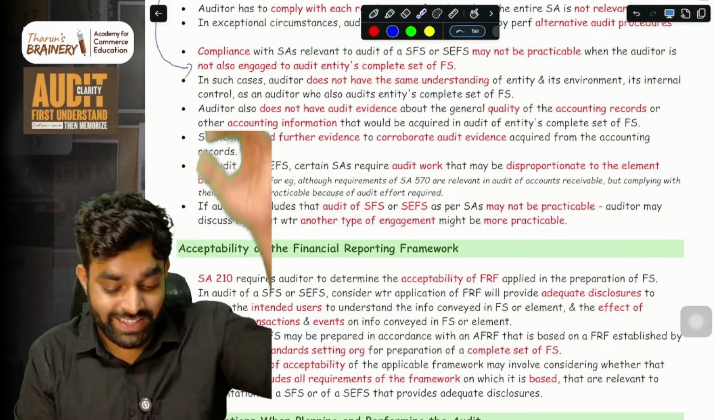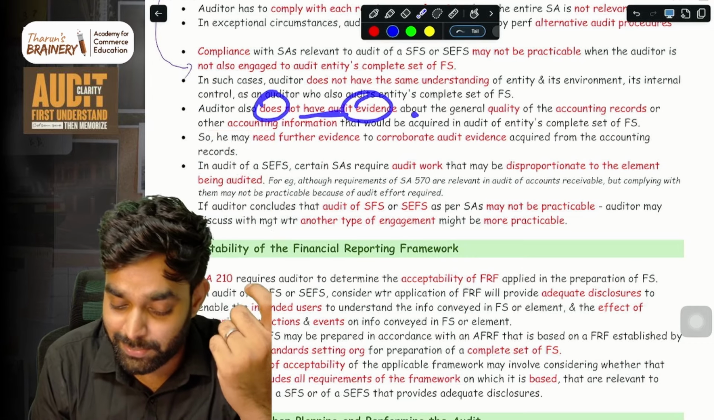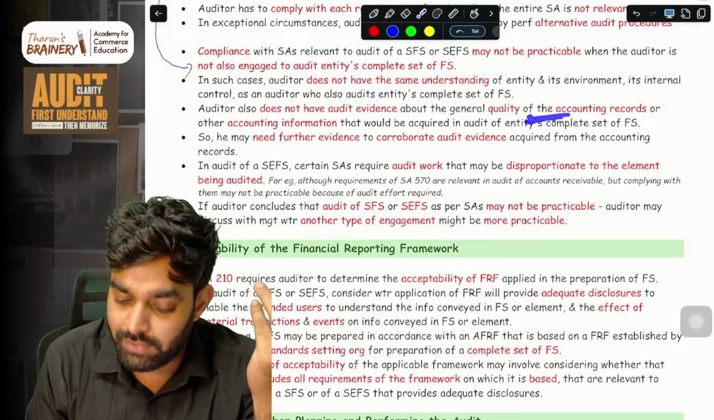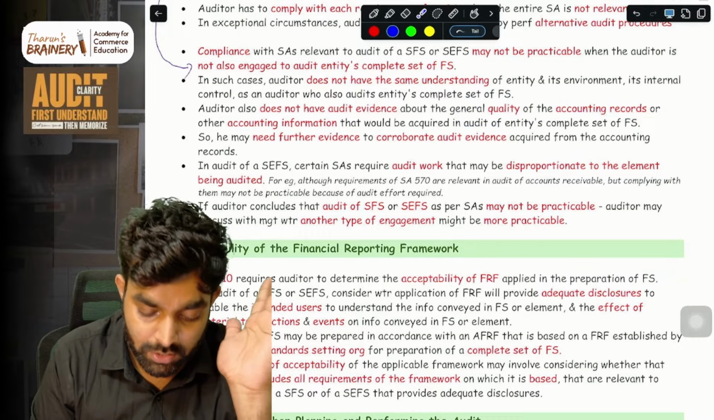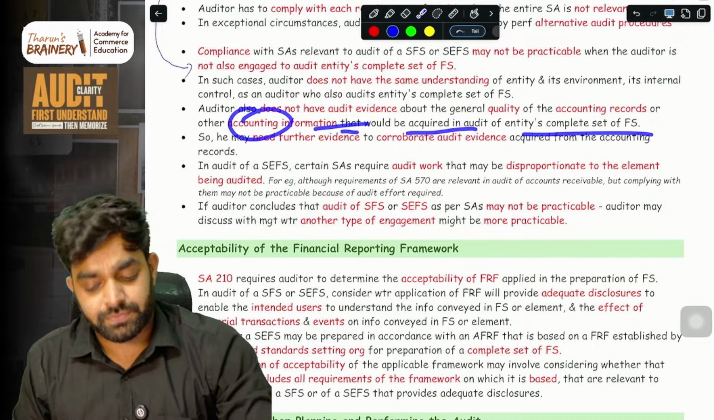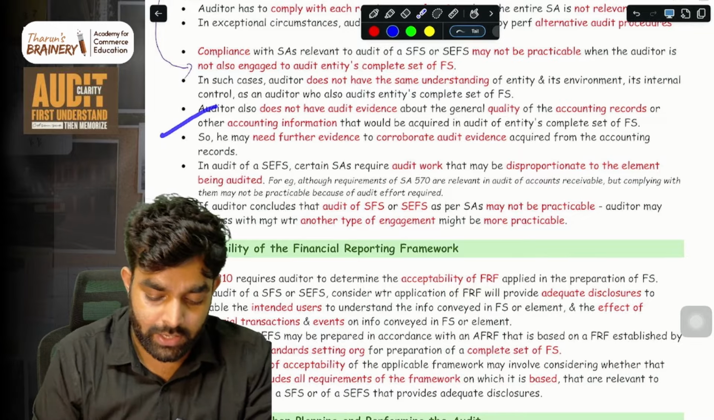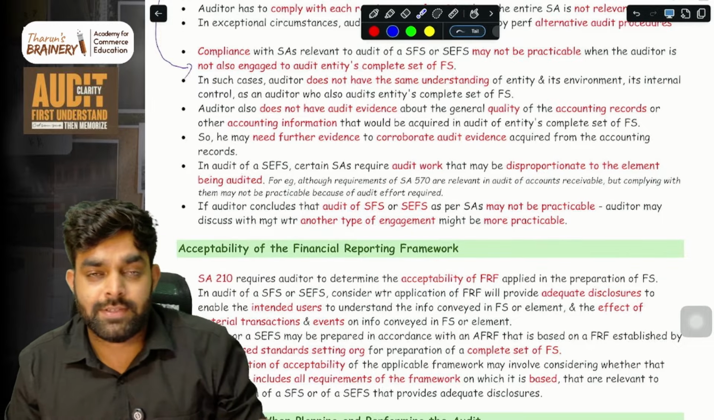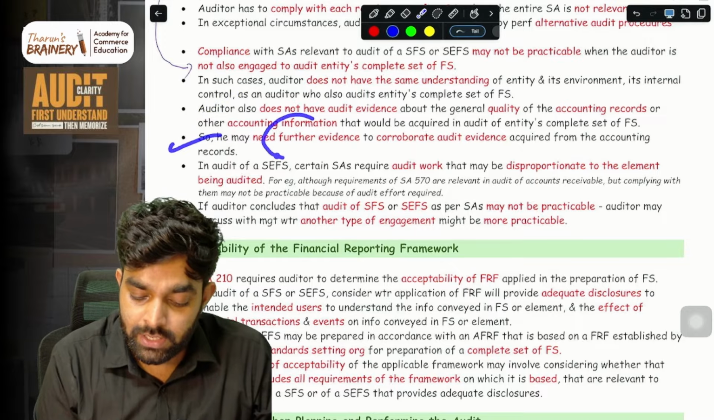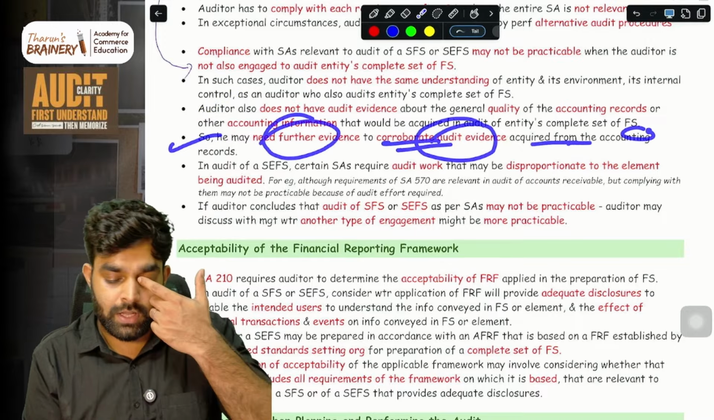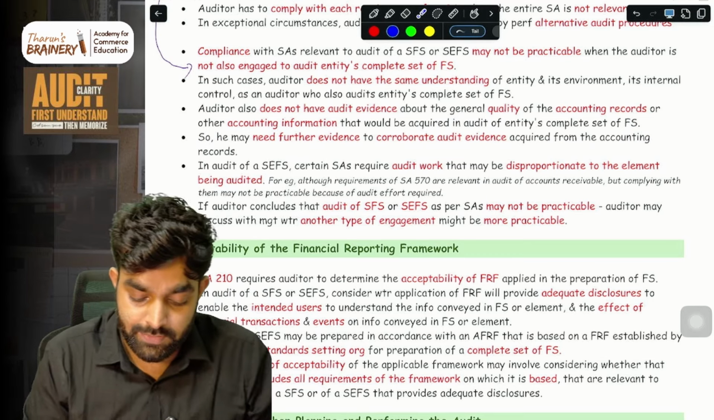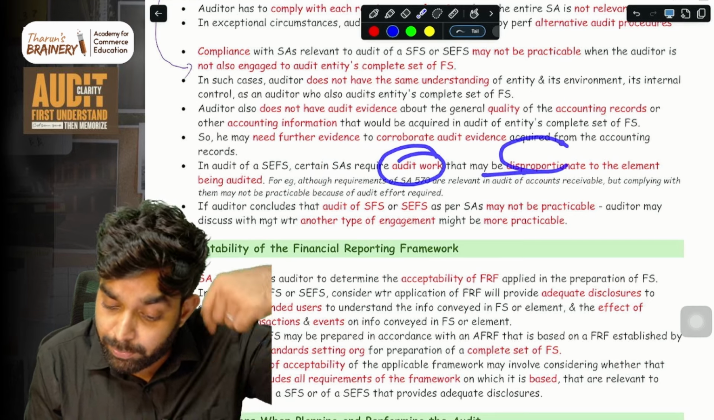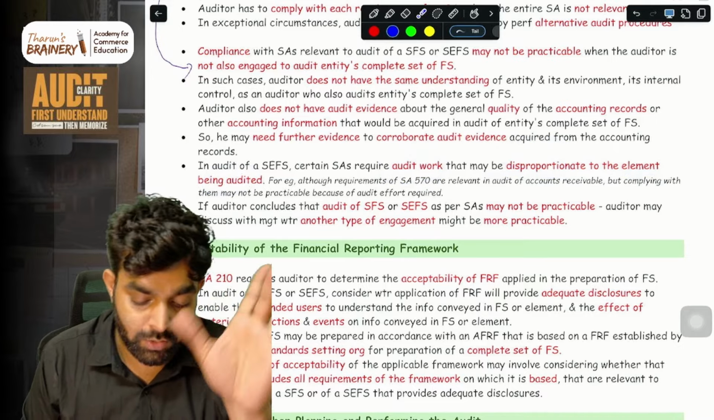Auditor also does not have audit evidence about the general quality of the accounting records, because you are not auditing everything. So you may not have the audit evidence about the quality of accounting records, or other accounting information that would be acquired in audit of the entity's complete set of financial statements. Whatever evidence you get when you're auditing the complete set, the same thing you may not get when you're auditing SFS or SCFS. He may further need to get some other evidence to corroborate the audit evidence acquired from the accounting records when he's just auditing SFS or SCFS. In audit of SFS or SCFS, certain SAs require audit work that may be disproportionate to the element being audited. That too we have to keep in mind.